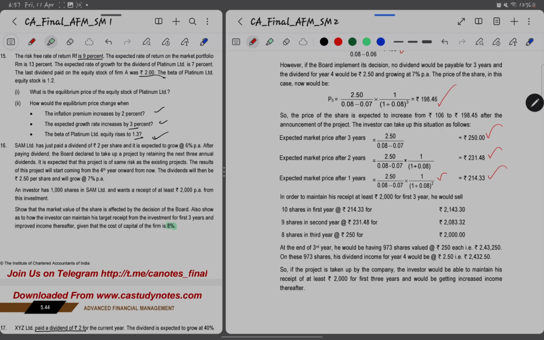So the expected market price after 3 years is 250, after 2 years is 231.48, after 1 year is 214.33. That is because from now on the share price is going to increase, right? So now the share value is nothing but this 198.46 and after 1 year 214.33, after 2 years 231.48, after 3 years 250 it became.